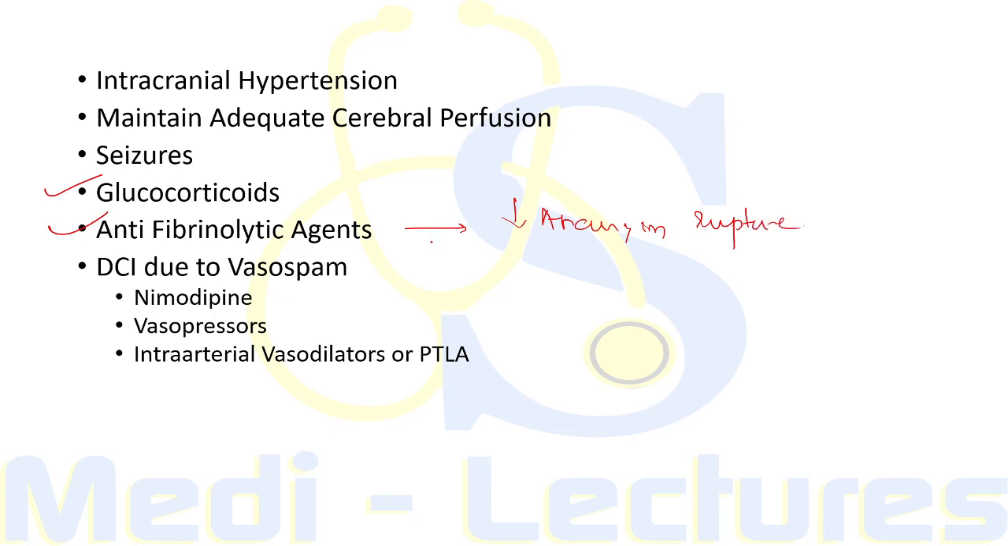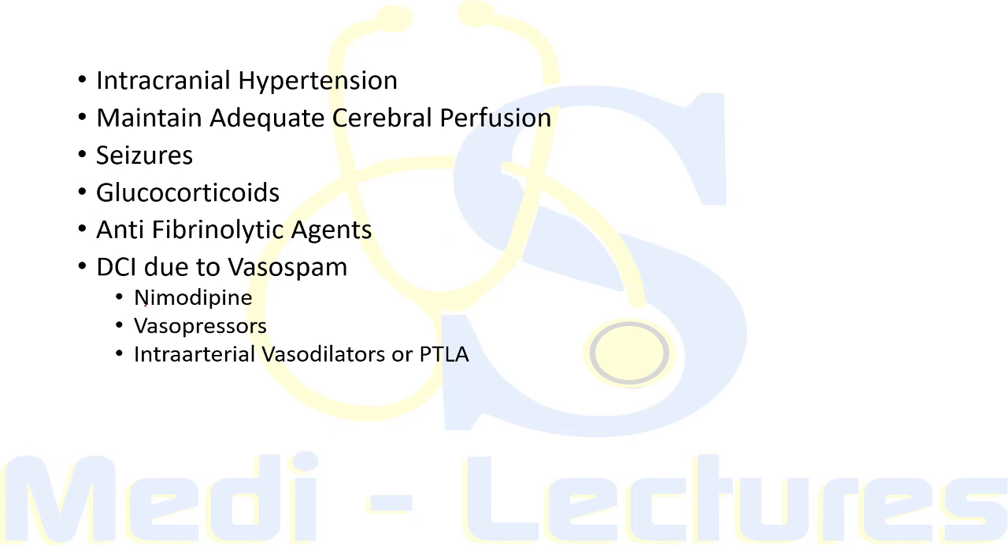but it should be noted that these are associated with increased risk of delayed cerebral ischemia and deep vein thrombosis. Now coming on to delayed cerebral ischemia.